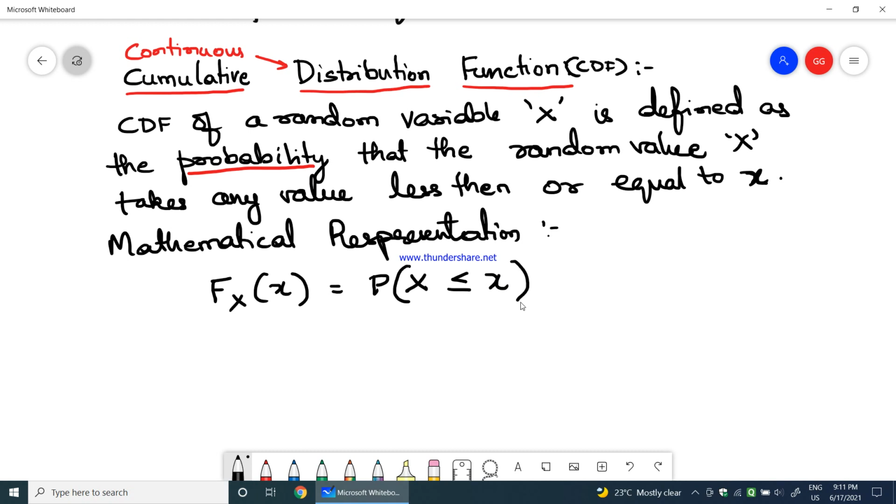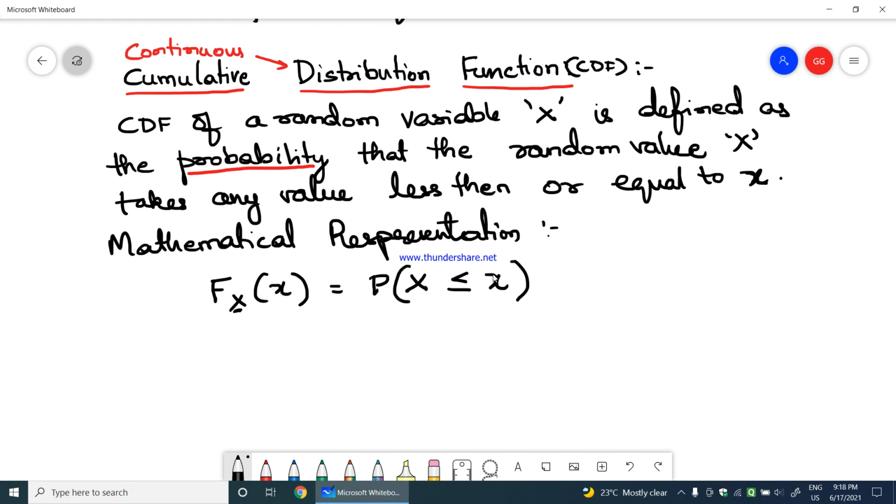This is the formula. The cumulative distribution function F_X of x would be equal to the probability of a random variable X that takes any value less than or equal to x. Okay, so I hope the formula which I have discussed with you for the cumulative distribution function is clear to you.